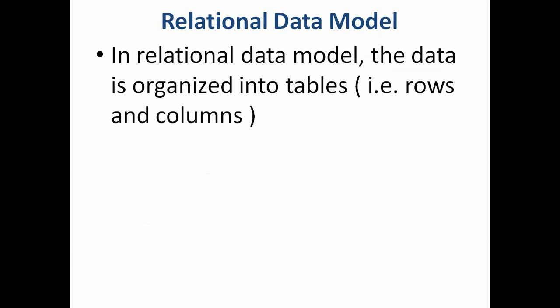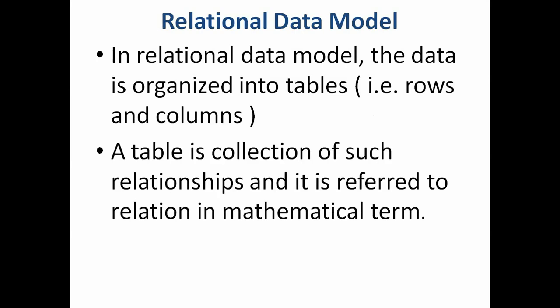Now what is a relational data model? In a relational data model, the data is organized into tables, and a table is made up of rows and columns. A table is a collection of such relationships, and it is referred to as a relation in mathematical terms. The word relation is a mathematical term. In normal terms, you can also use the word table, which means the same.